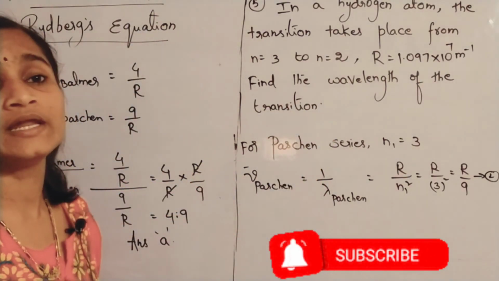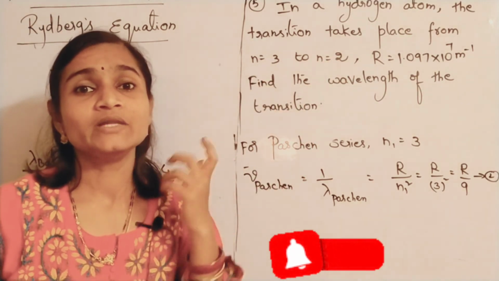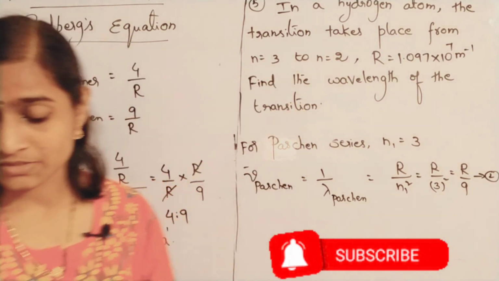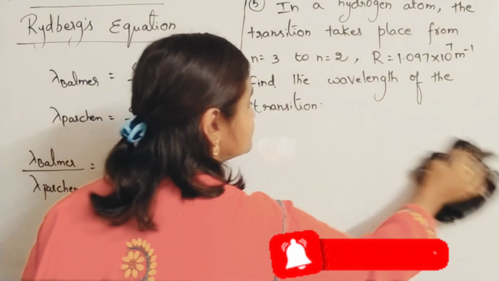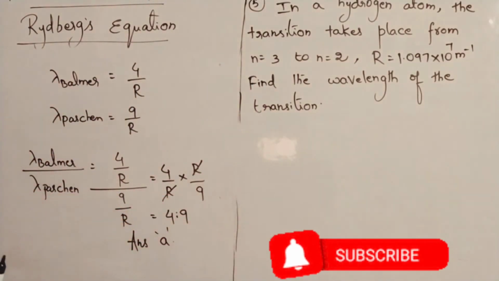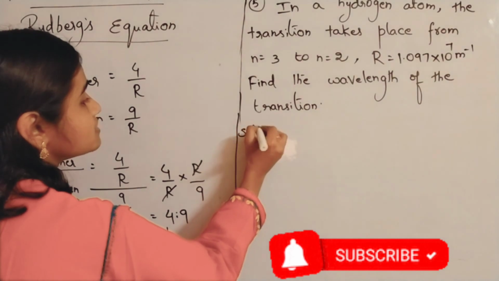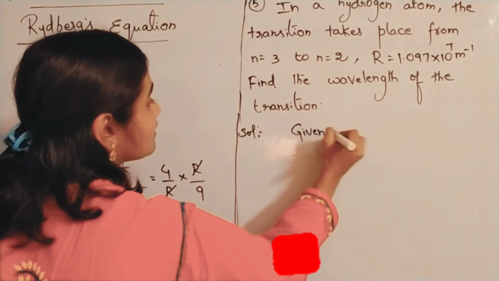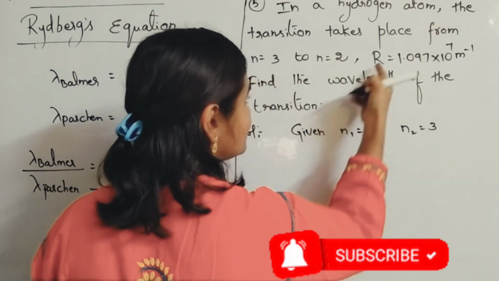Okay. So here electron is jumping from where to where? 3 to 2. That means n1 value is 2 and n2 value is 3. So use the Rydberg's equation. Okay, you have to find the wavelength value. So solution. Given n1 is 2, n2 is 3, and R value also given.